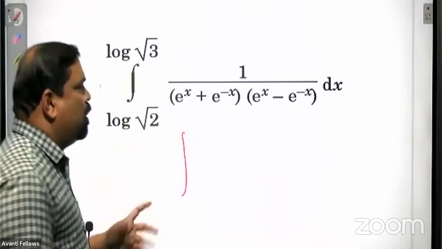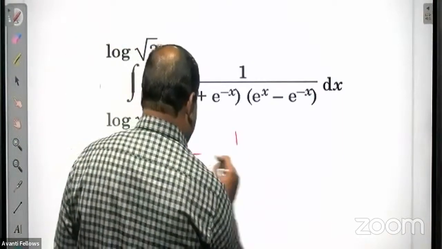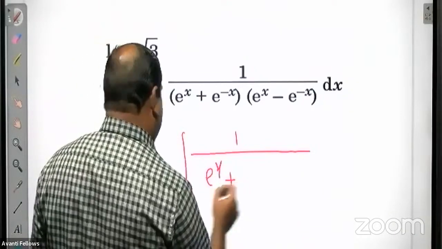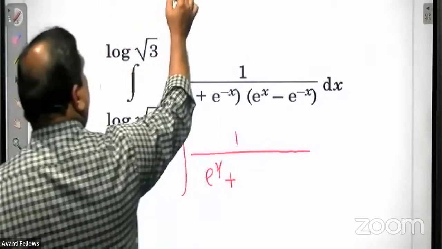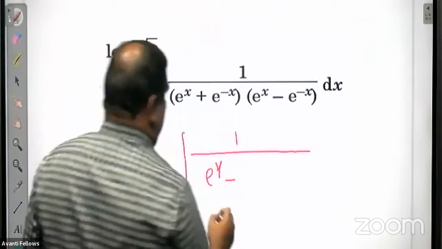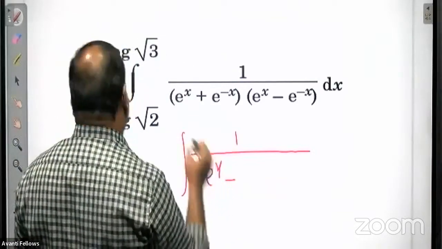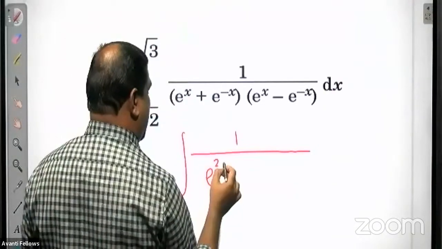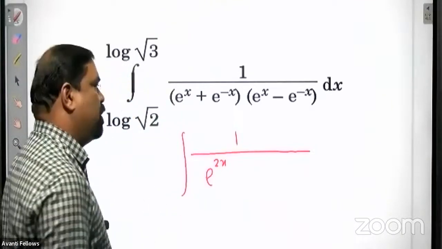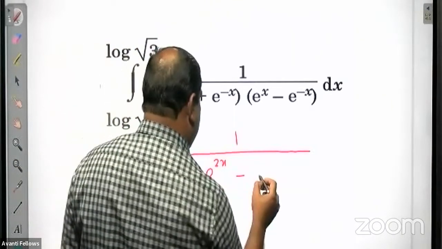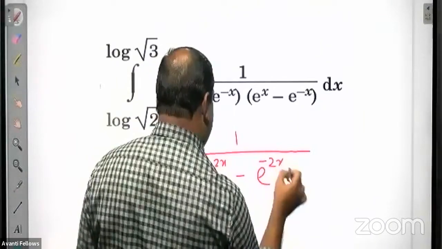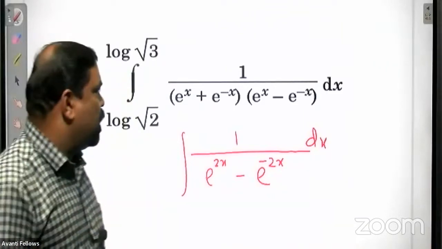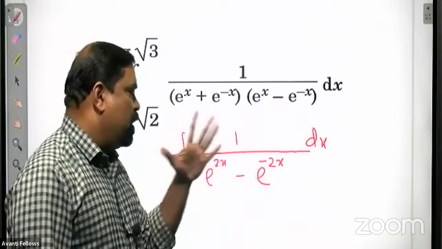Before that, I will simplify it further. So this is equal to e raised to x is a, plus b into a minus b. E raised to x whole square means e raised to 2x, that is a square, minus b square. B square means e raised to minus 2x. Just applying a plus b into a minus b. That's all.